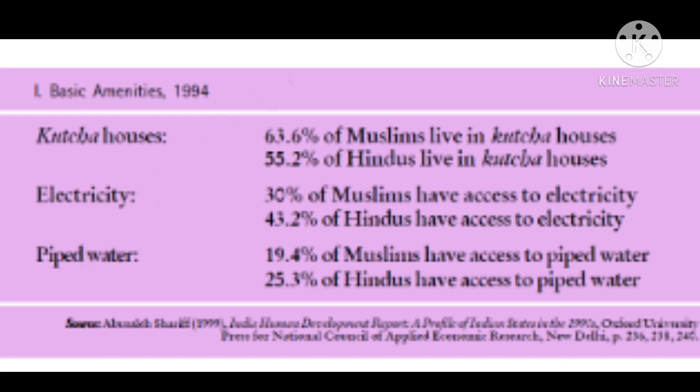Here, you can see the second, third, and fourth columns. The second column is about pakka houses, with the percentage shown. Then the electricity facility, and the third column is tap water. So it shows which type of facilities these communities currently have in our country.